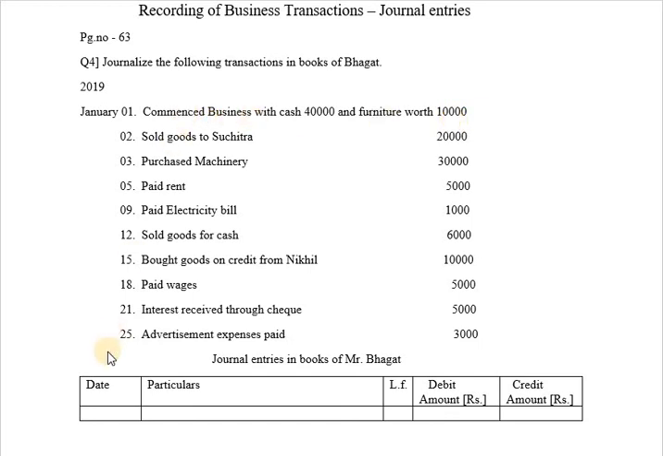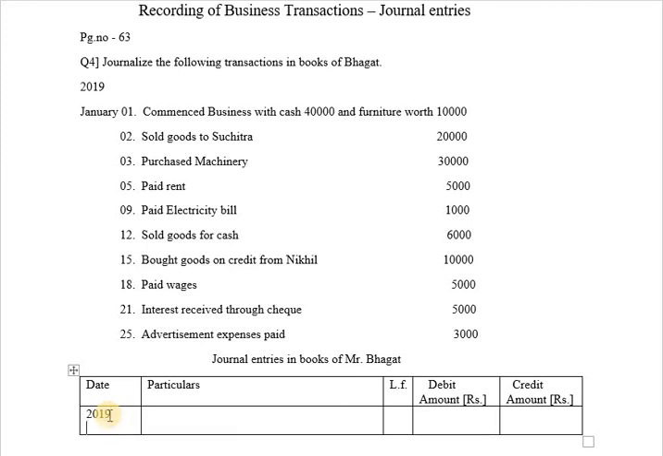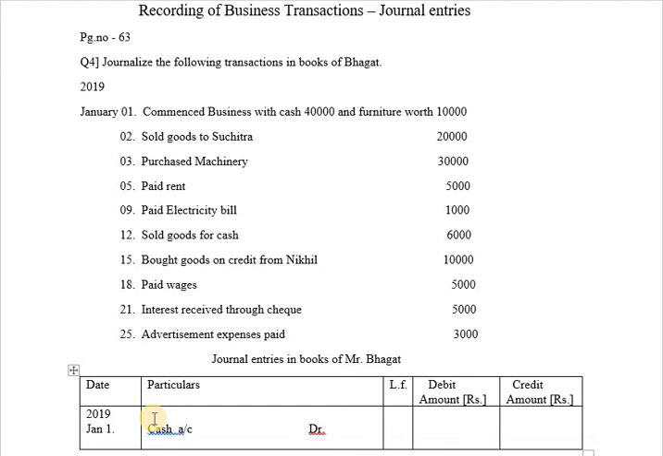तो commenced का मतलब क्या? Start करना. So the journal entry will be recorded here as, the date will be taken as 2019 January 1st. So business is started with cash and furniture. So cash is coming into the business. So the journal entry will be cash account debit, and also furniture is being invested into the business. So cash account debit, furniture account